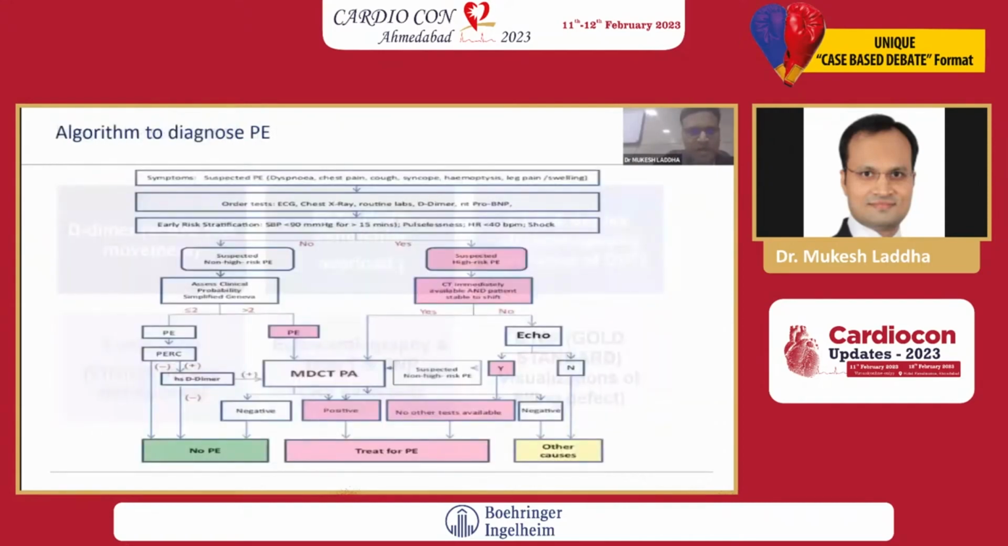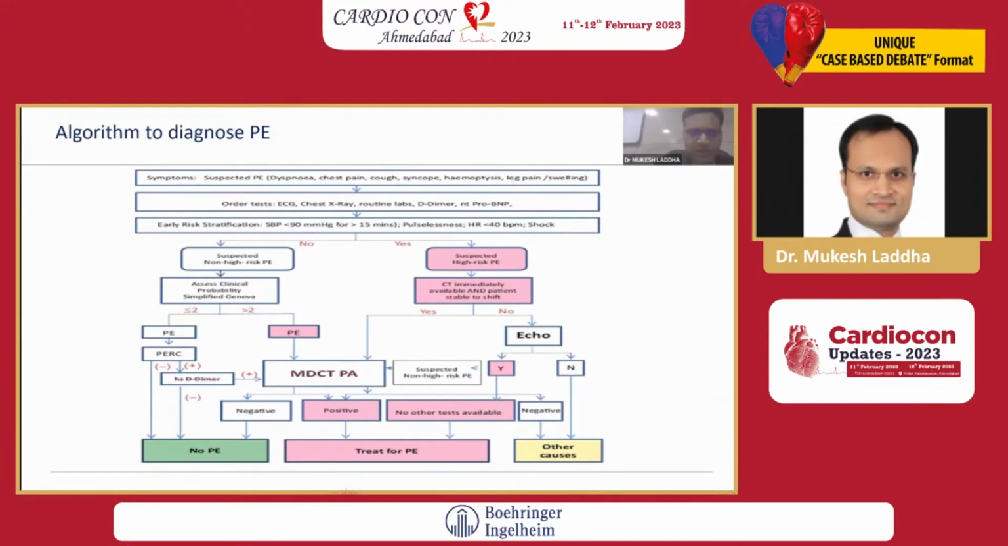Now coming to the algorithm to diagnose the PE. Once you suspected PE on the basis of symptoms like dyspnea, chest pain, cough, syncope, and ordered chest X-ray, ECG, routine lab, D-dimer, and NT-proBNP. After that, you have to stratify the risk. If patient is in shock, pulseless, heart rate 40, if yes, then send the patient for CT pulmonary angio. If it is positive, then treat as a massive pulmonary embolism. Or if CT pulmonary angio is not possible, then do echo. If you get findings of pulmonary embolism like RV dilatation in echo, consider PE and treat accordingly. If no, then that.